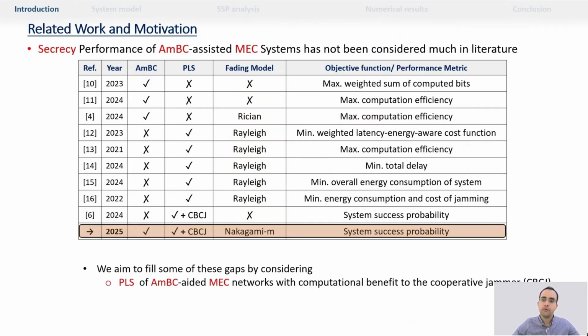In this work, we aim to fill some of these gaps by considering the physical layer security of ambient backscatter communication mobile edge computing networks, considering the computational benefit to the cooperative jammer.